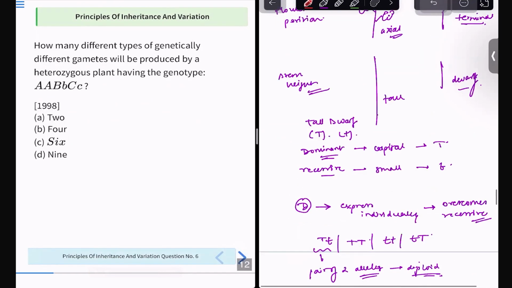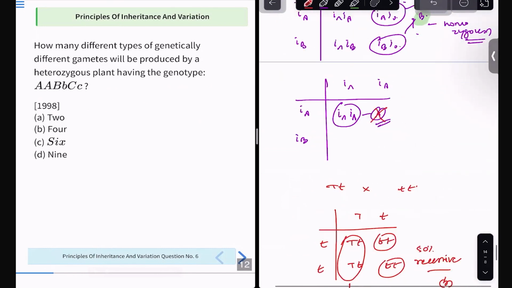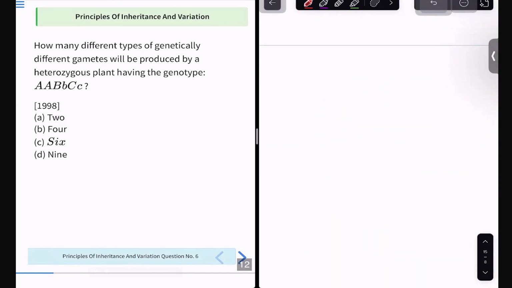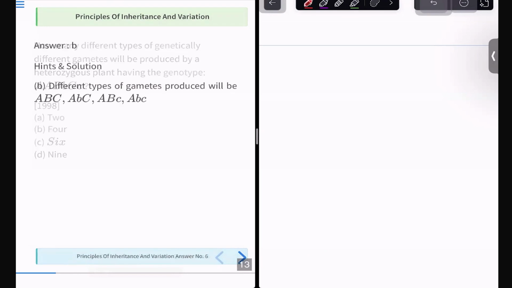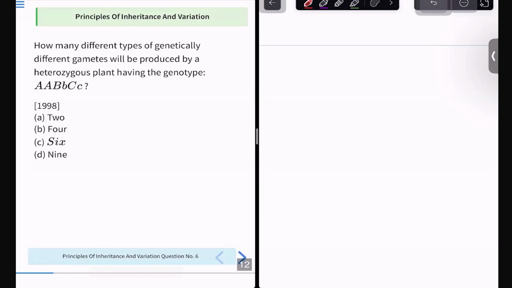Okay. Next, another beautiful question. Let us solve: how many genetically different types of gametes will be produced by a heterozygous plant having the genotype capital A small a, capital B small b, capital C small c? I will also give you a trick for solving these questions. The correct answer is 4. I am telling this first only. How to solve these types of questions?